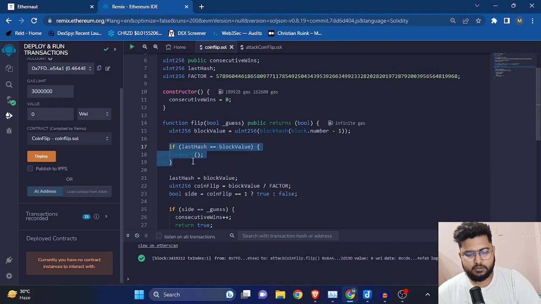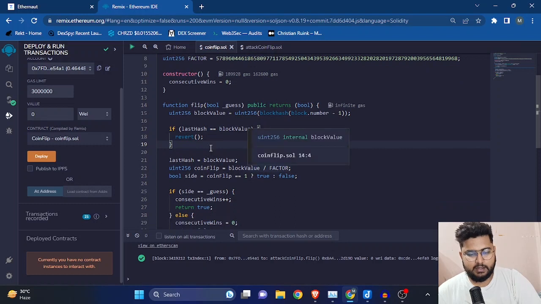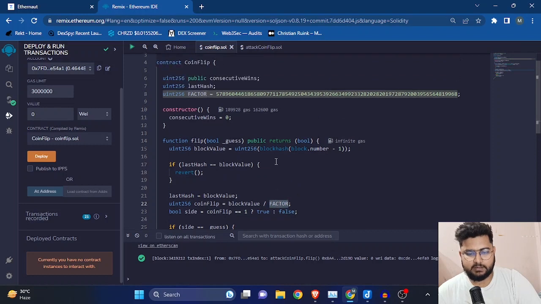And here they are saying if lastHash is equal to blockValue, then revert. Then you need not do anything. And if it is not true, then just store the blockValue into lastHash. And here they are saying blockValue must be divided by the factor. The factor is this particular number.